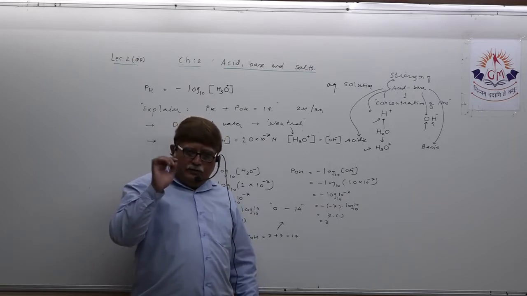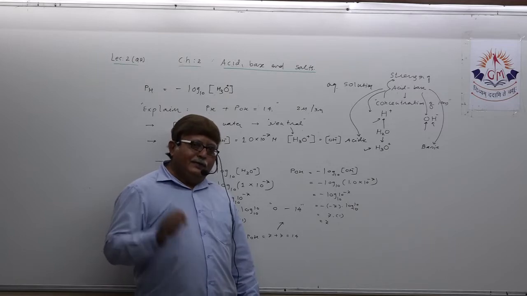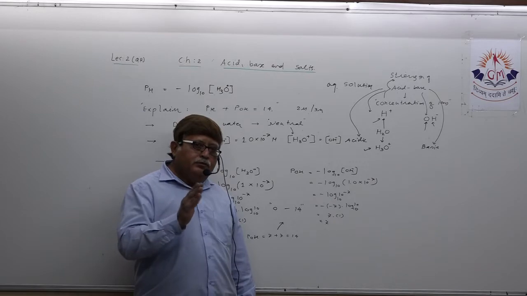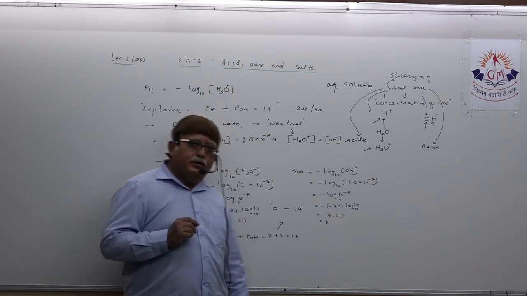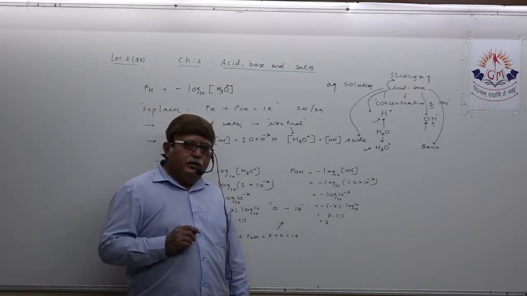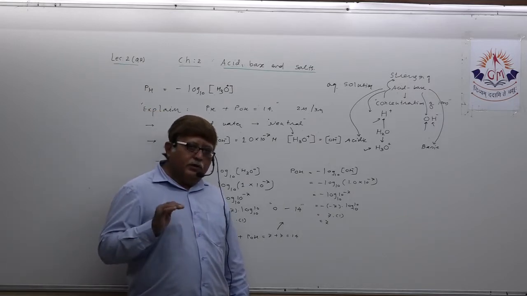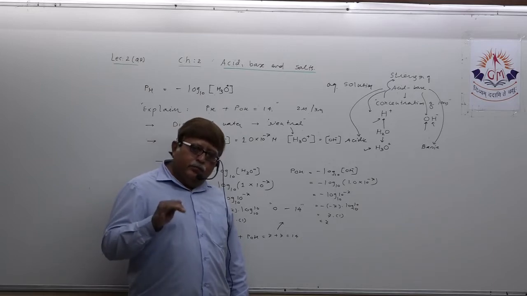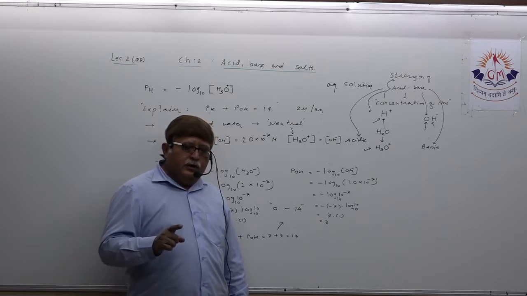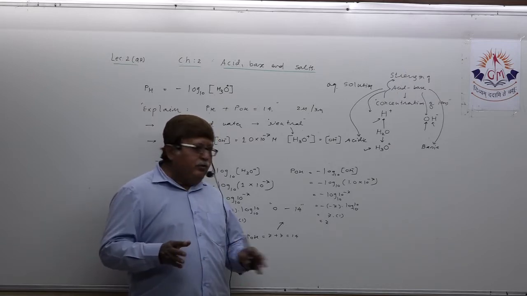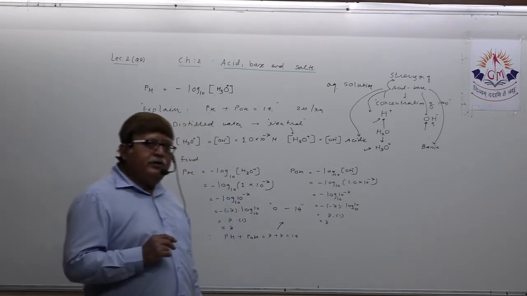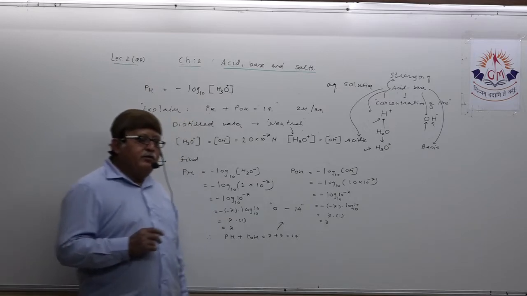So that is the first limitation. Please note down that the range of the pH scale is only from 0 to 14. Second, the pH scale is applicable to only aqueous solutions, meaning until you prepare an acid or base solution, the pH scale is not going to work. So these are two limitations of the pH scale.